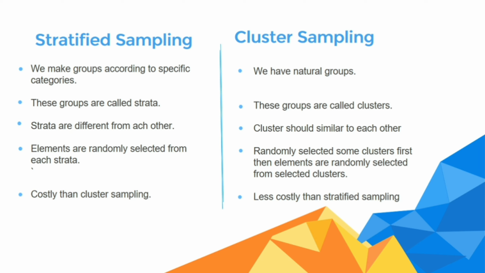Then elements are selected randomly in different stages or phases in the selected clusters, so accuracy may be questionable in cluster sampling. As elements are selected from each stratum, stratified sampling is more costly than cluster sampling, where we select only a few clusters, and then elements are selected randomly from the selected clusters.